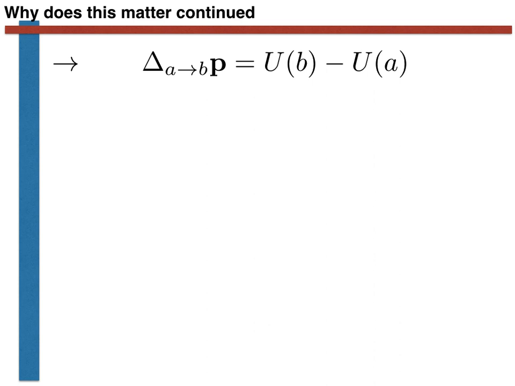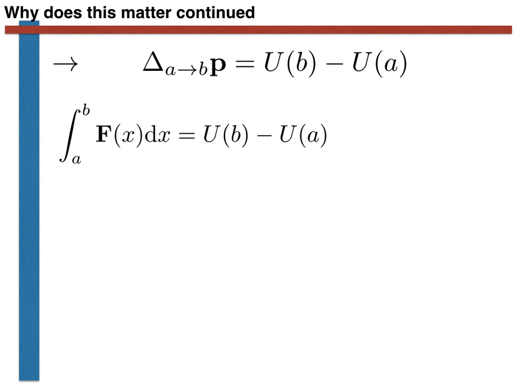The problem is that by this symbol delta A→B of P, I don't actually mean calculate the change in momentum that occurs as we move from point A to point B. What I mean is calculate the difference in momentum that occurs in moving from point A to point B, and make sure it is a scalar quantity rather than a vector quantity. I can do this by calculating the indefinite integral shown here. The equation now makes a lot more sense. Furthermore, the whole thing is just a statement of the fundamental theorem of calculus. The u function on the right-hand side is just the antiderivative of the force F of x.